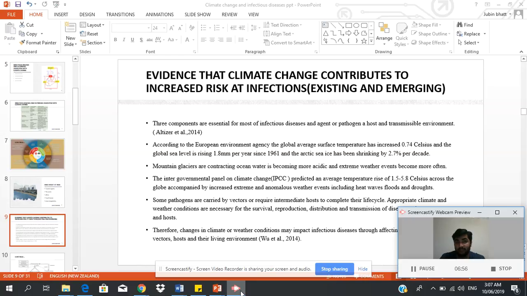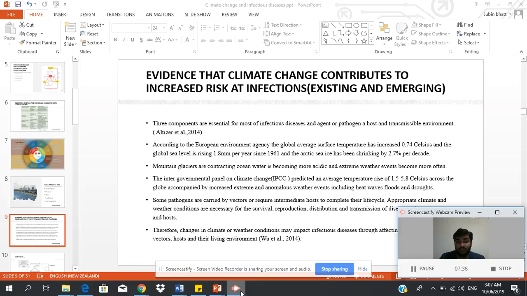The Arctic Sea ice is shrinking by up to 2.7% per decade. Mountain glaciers have been contracting, oceans are becoming more acidic, and there are extreme weather events. The Intergovernmental Panel on Climate Change (IPCC) has predicted an average temperature rise of 1.5 to 5.8 Celsius across the globe, which has been accompanied by extreme and anomalous weather events, including heat waves, floods, and droughts.